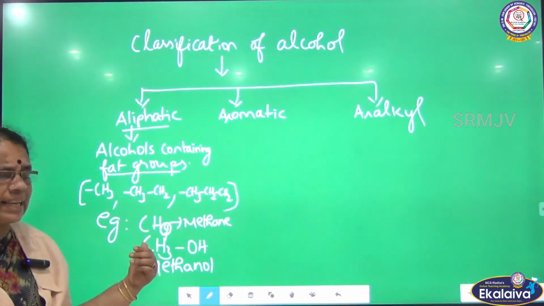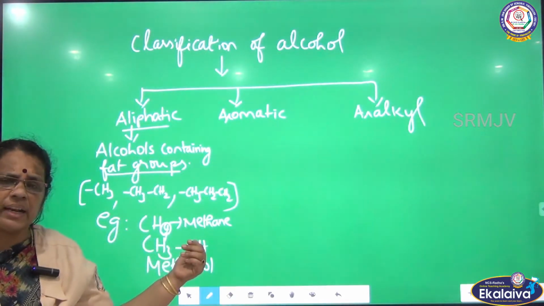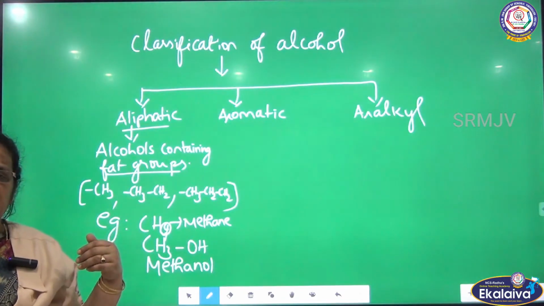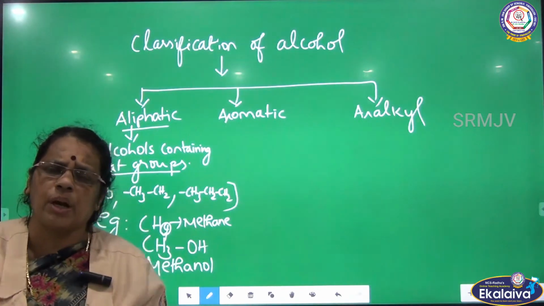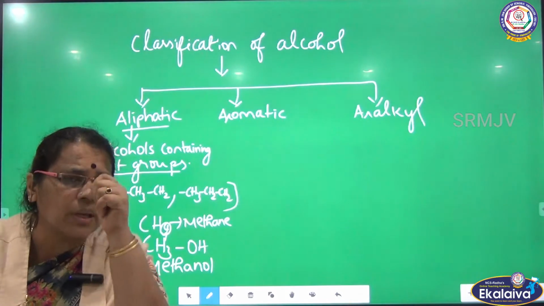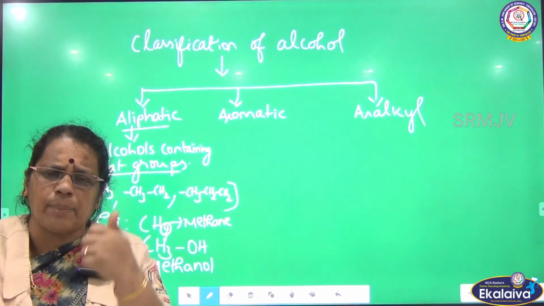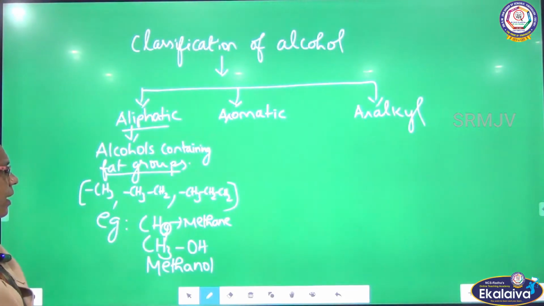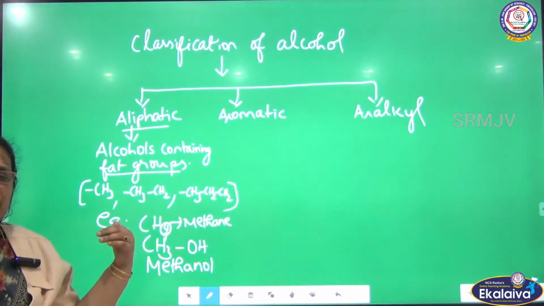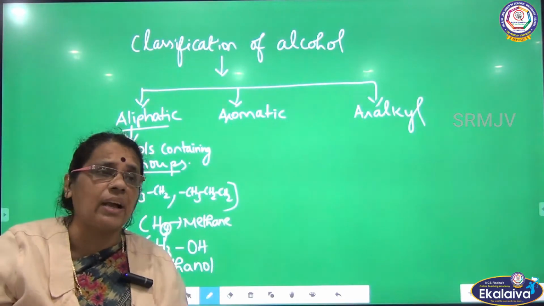The very familiar example: I started with methane, a hydrocarbon with the molecular formula CH4. There are 4 hydrogen atoms bonded to carbon. What I have done is removed one hydrogen, and in the place of the hydrogen OH is substituted, so it has become methanol. This is one example of an aliphatic alcohol.